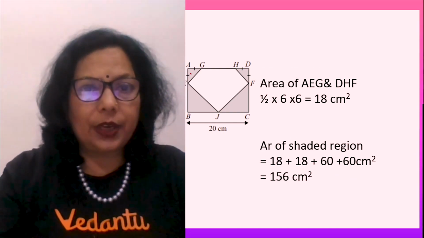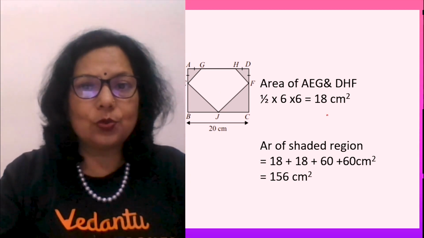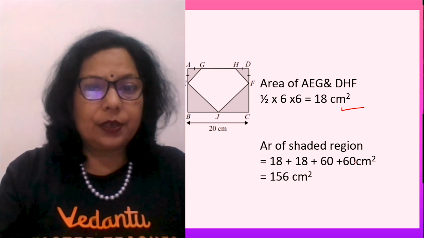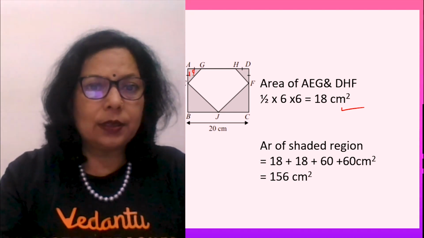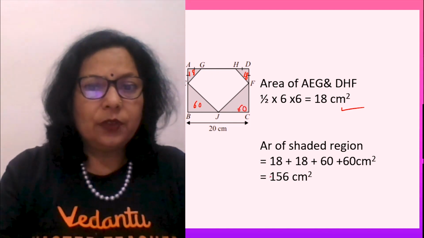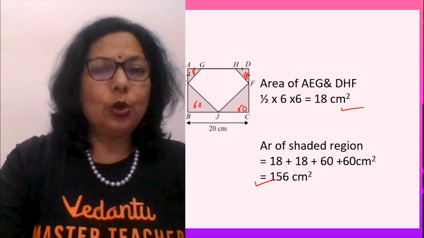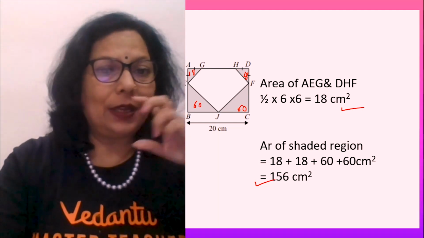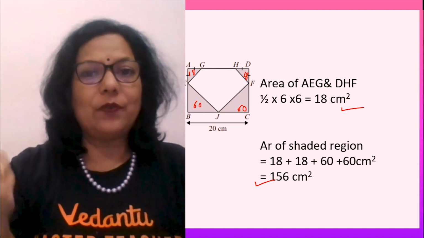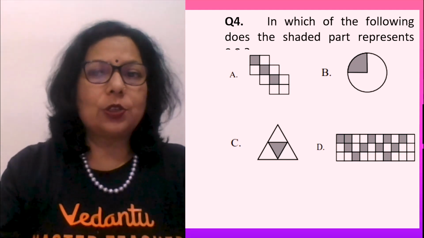Now area of AEG and DHF, half into 6 is equal to 18 centimeters square. So area of shaded region will be 2 triangles of 18 and 2 triangles of 60 each, which gives you 156 centimeter square. It was a little long question in explaining, but when it clicks to you, you need not write so many steps and you can do it orally very fast in half a minute. When you practice more and more, then only your speed will increase.